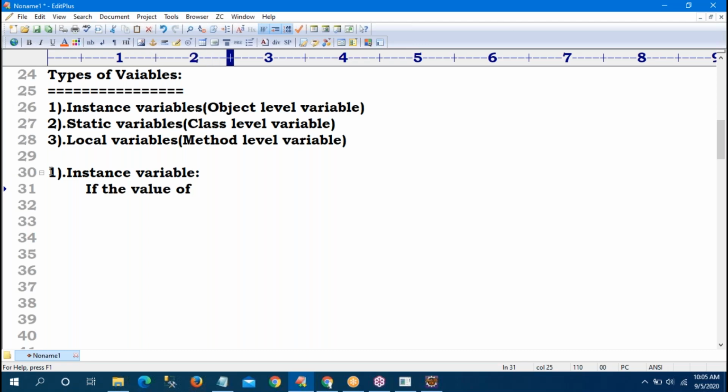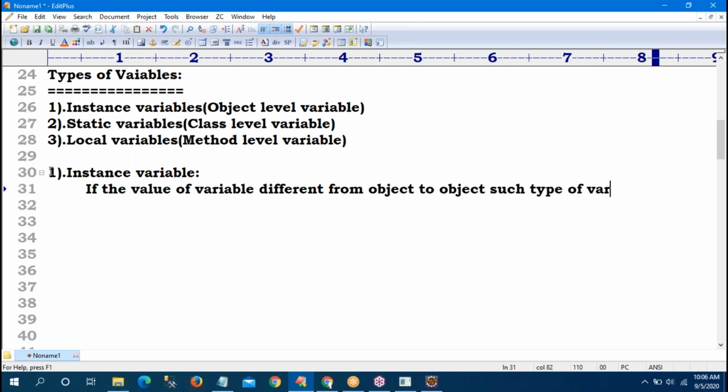If the value of a variable is different from object to object, such a type of variable is called an instance or object level variable.